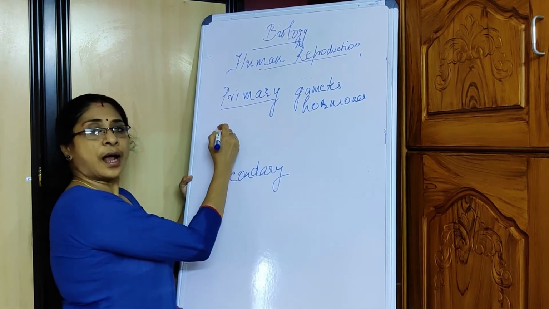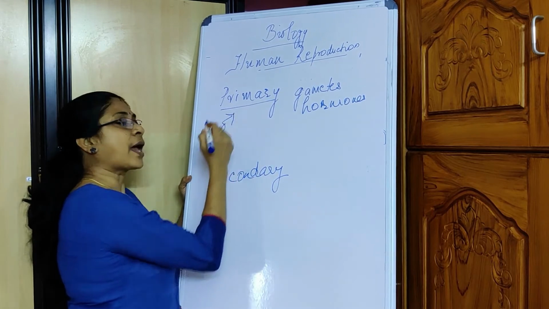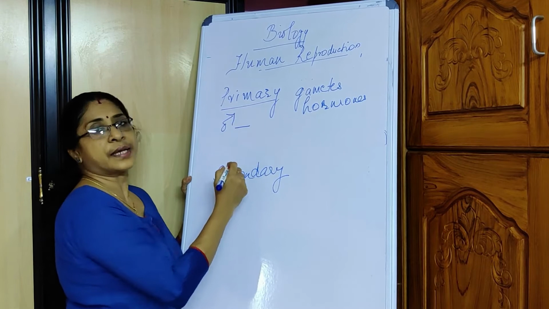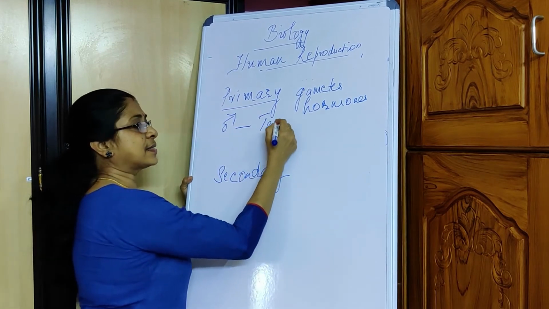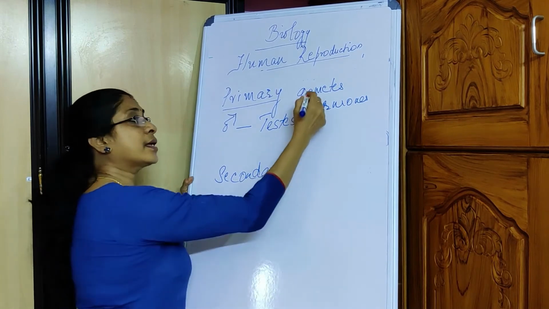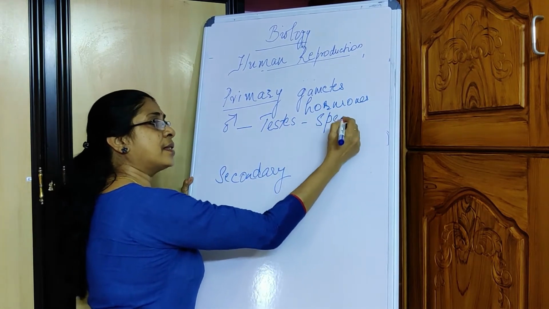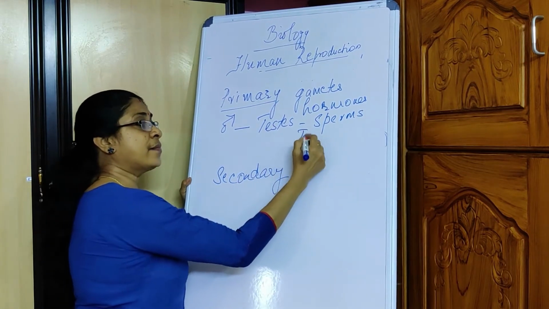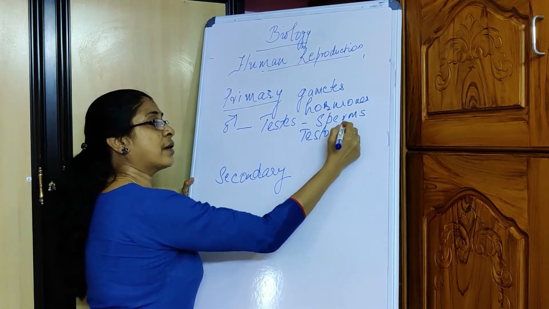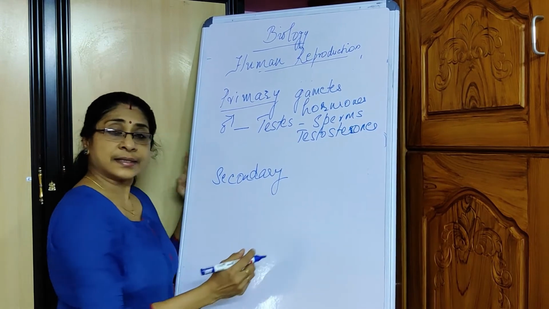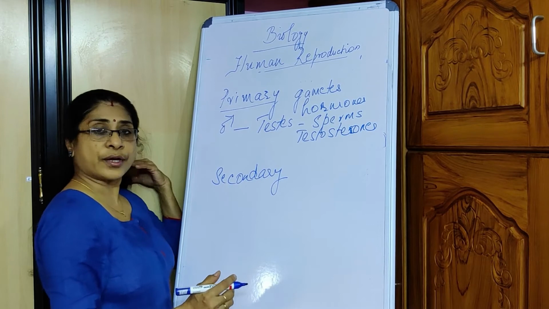So as far as a male organism or a male individual is concerned, the primary sex organ is the testes, because the testes produces the gametes, namely the sperms, as well as the hormones, namely the testosterones. So that makes the testes a primary sex organ.